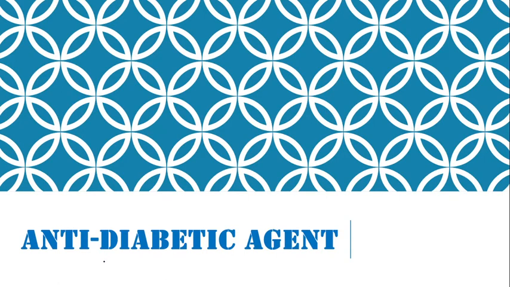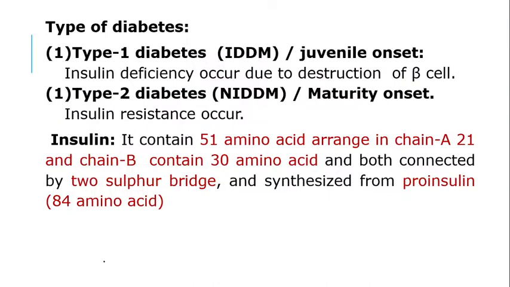Friends, my today's topic is anti-diabetic agents. So first let us discuss the types of diabetes. Basically there are two types of diabetes. Type 1 diabetes, which is called insulin dependent diabetes mellitus, is generally observed in juveniles and is also called juvenile onset. The main cause of type 1 diabetes is insulin deficiency due to the destruction of the beta cells of the pancreas. Okay, so in type 1 diabetes insulin deficiency occurs.